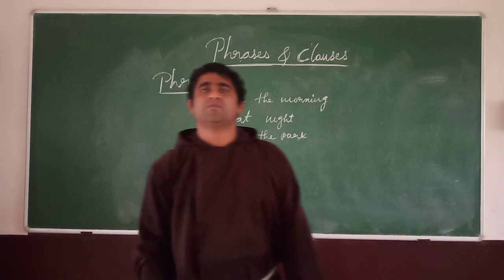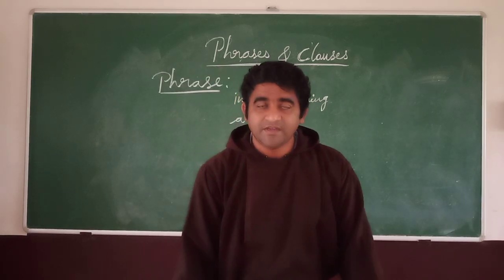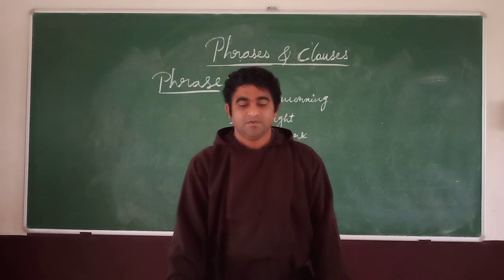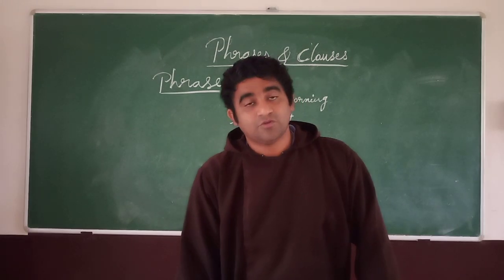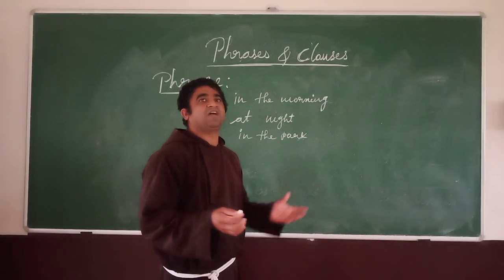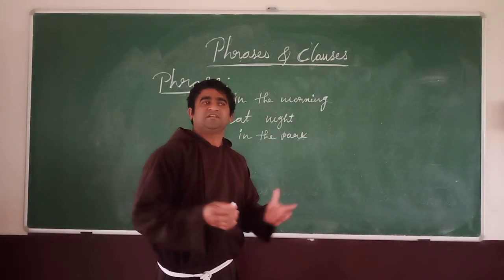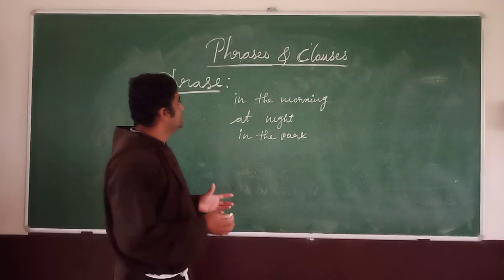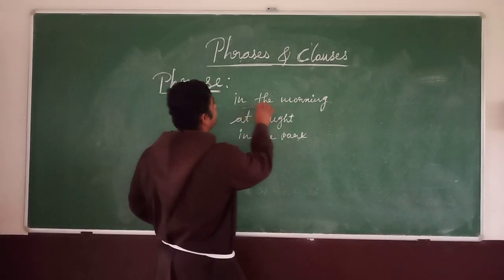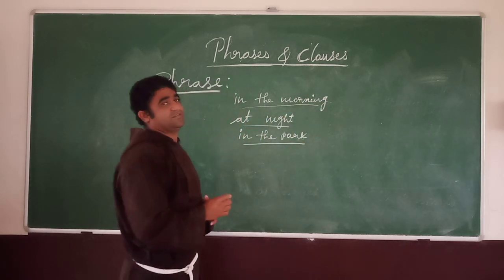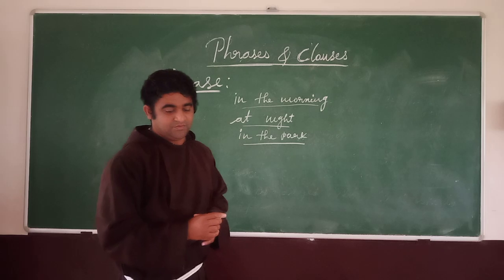Also, there are some of the words: in the evening, or in the daytime, or at 6 o'clock, or in the south. These are some of the group of words I have told you. These we call as phrases in English.